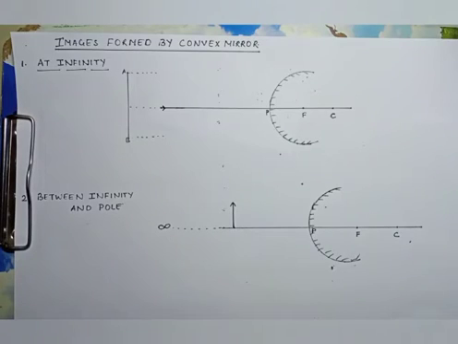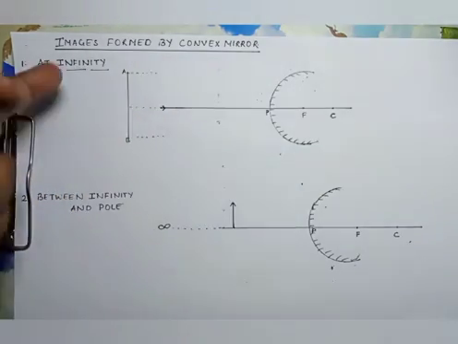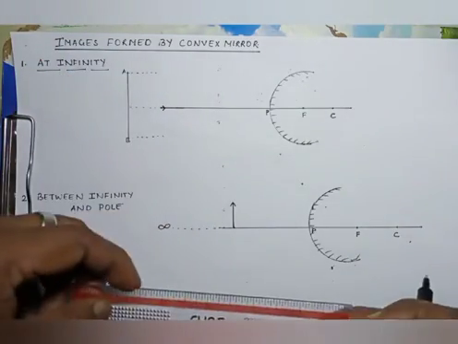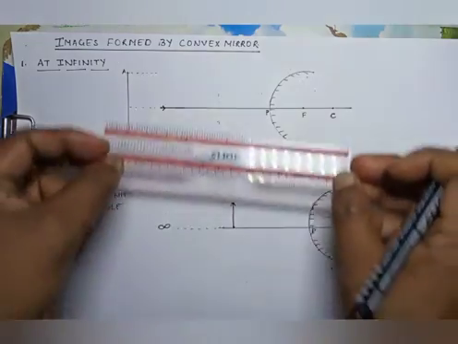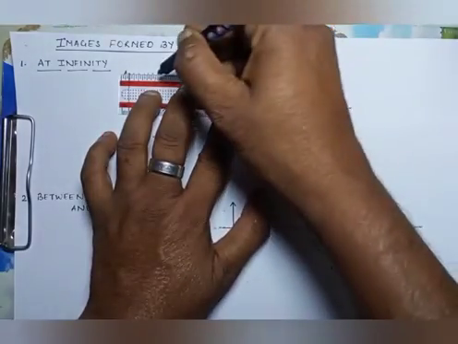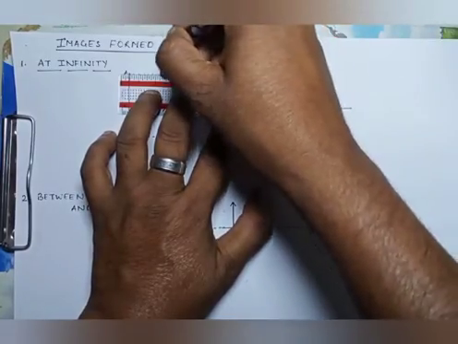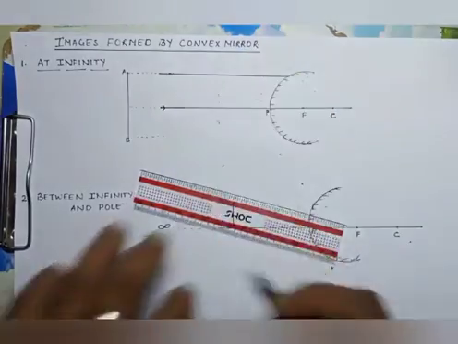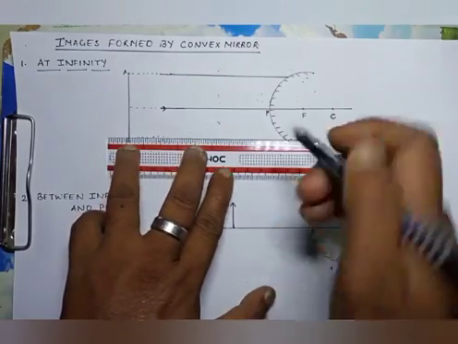Let us move to the last topic of this chapter, that is images formed by a convex mirror. There are two different positions. Let us see how we are going to draw a ray diagram and where the image is going to form. Now according to the first rule, when a ray of light is parallel to the principal axis, in this case the object is kept at infinity.